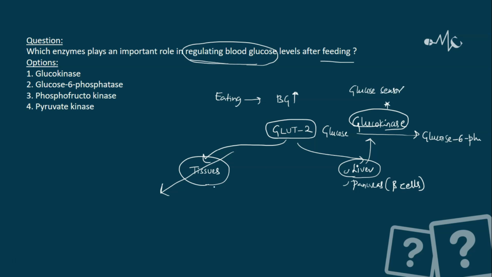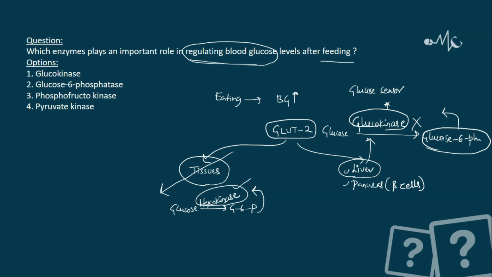The same reaction also occurs in the tissues. The glucose is converted into glucose 6-phosphate, but here the enzyme is hexokinase. Hexokinase and glucokinase might sound similar, but there are characteristic differences between them based on Km and Vmax value. Let's not get into so much detail, but what you need to remember is this: hexokinase is inhibited by G6P, but glucokinase is not inhibited by G6P, that is glucose 6-phosphate. This allosteric inhibition occurs in hexokinase, but not in glucokinase.